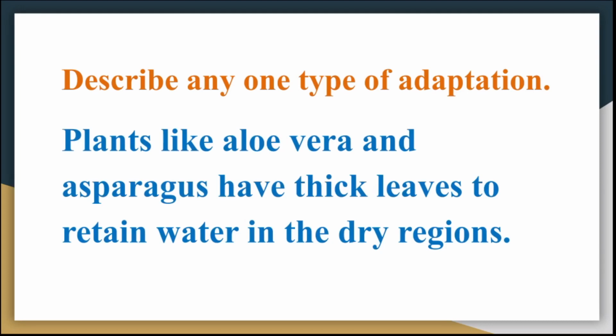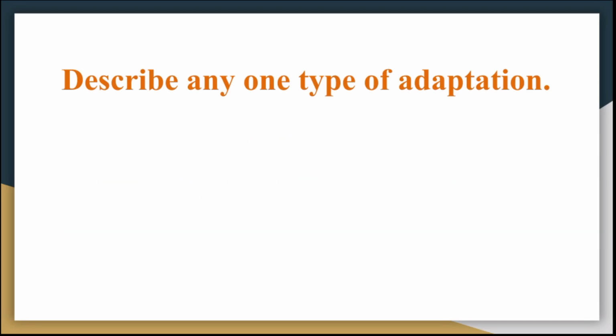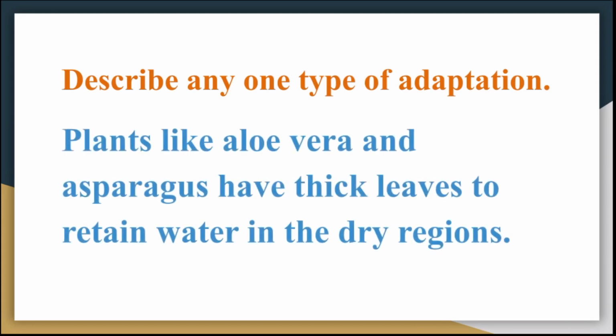Plants like aloe vera and asparagus have thick leaves to retain water in the dry regions. So children, describe any one type of adaptation. Answer is, plants like aloe vera and asparagus have thick leaves to retain water in the dry regions.